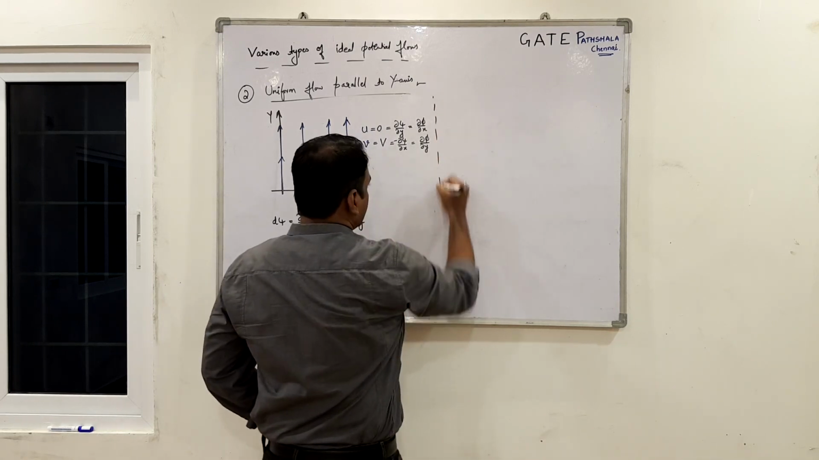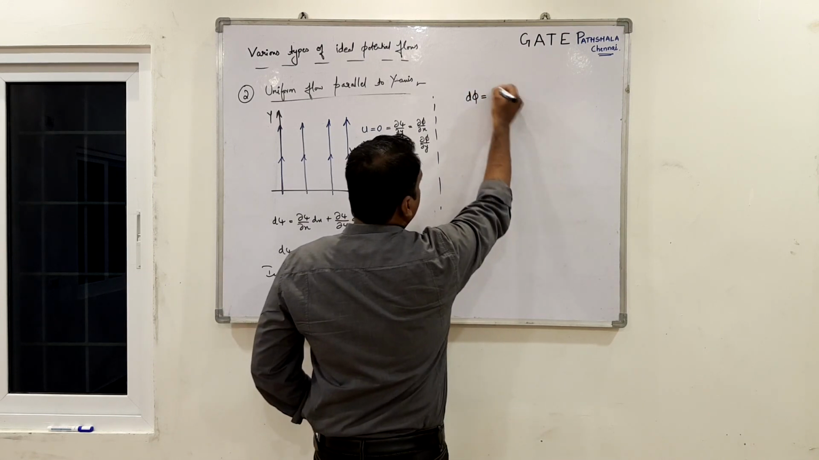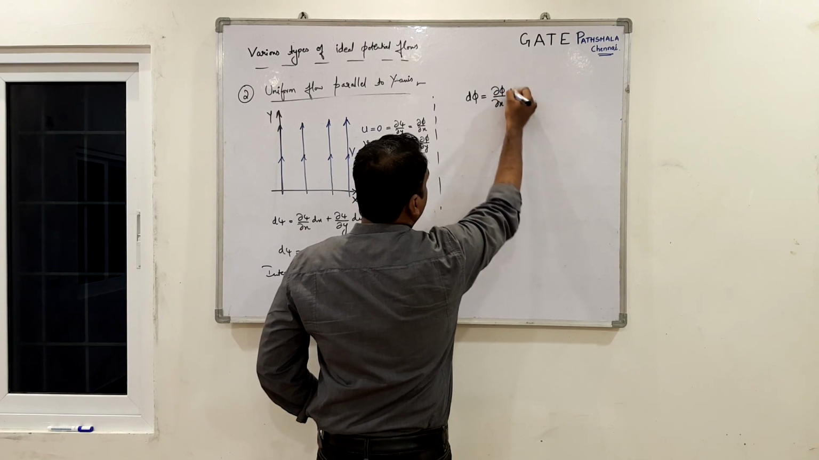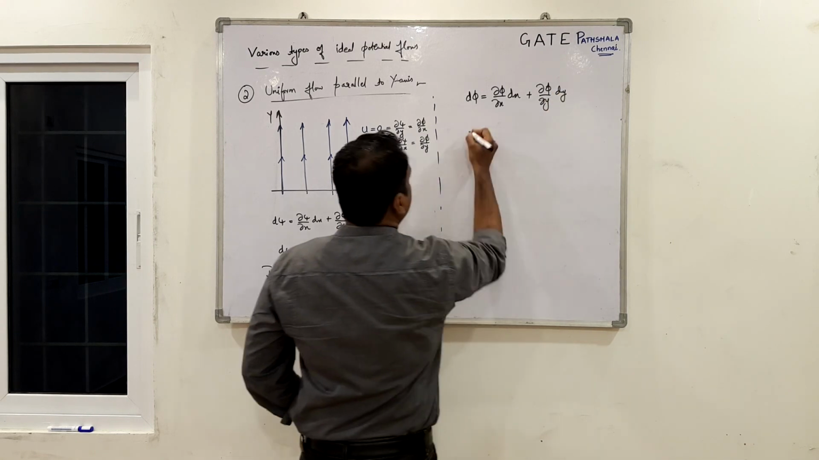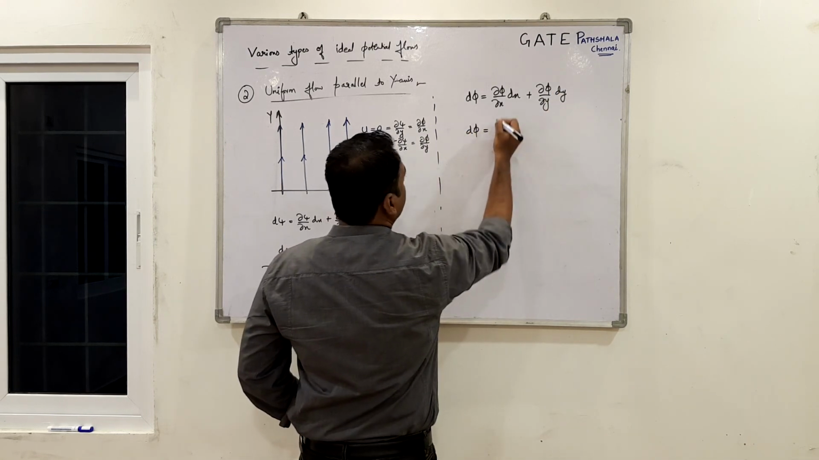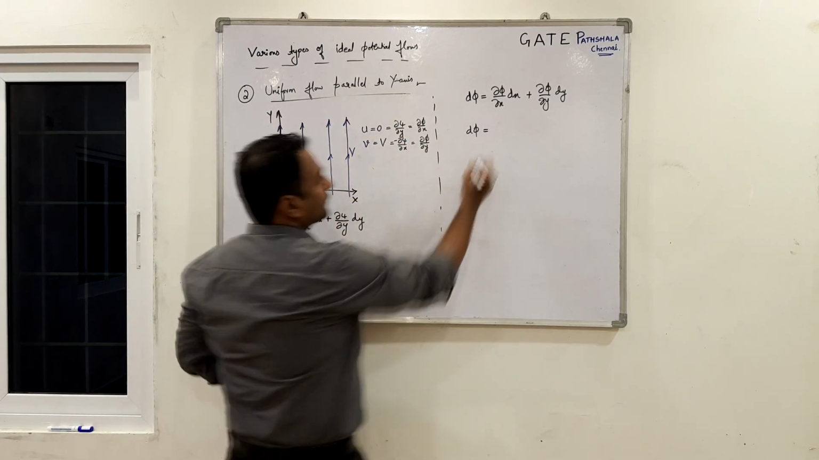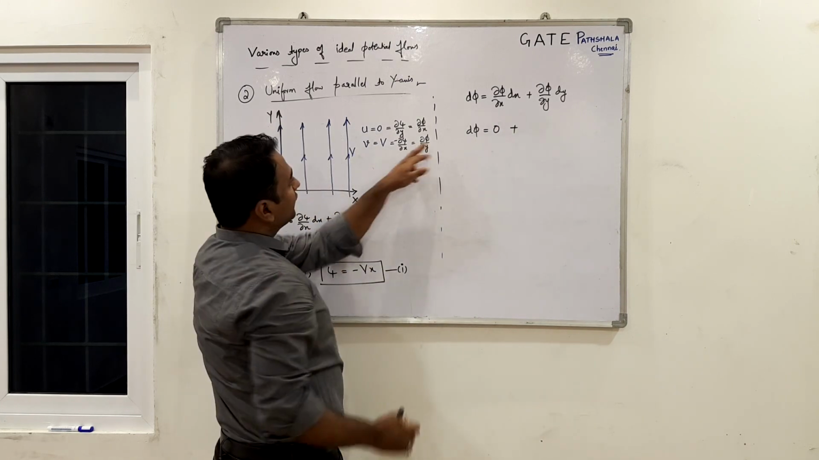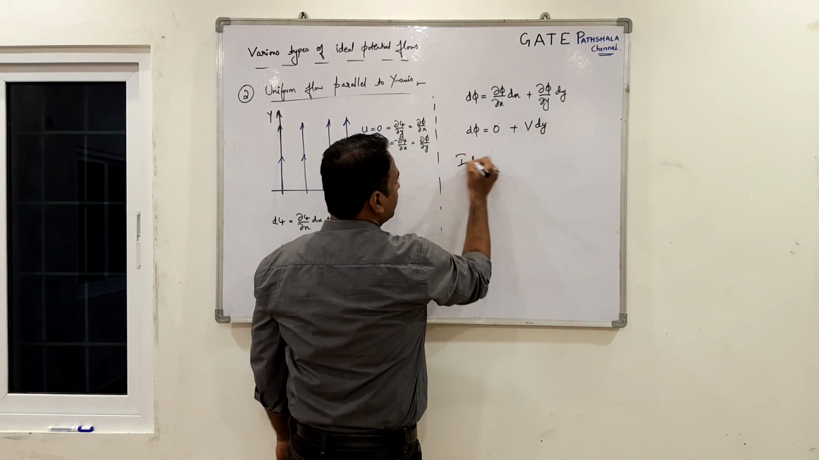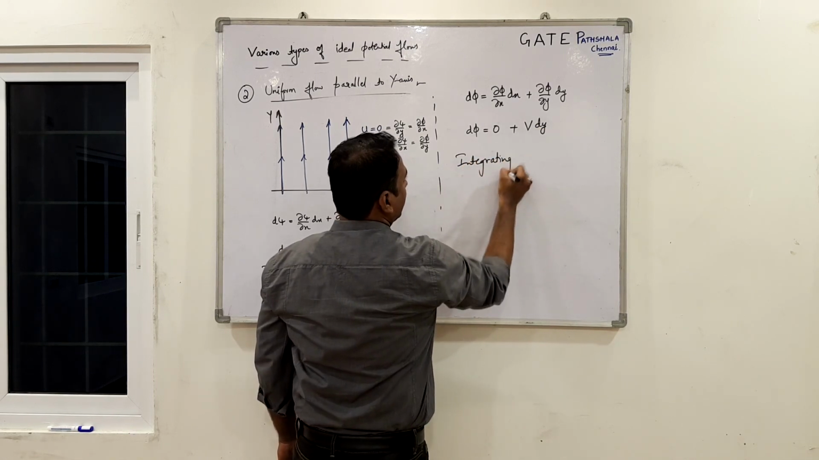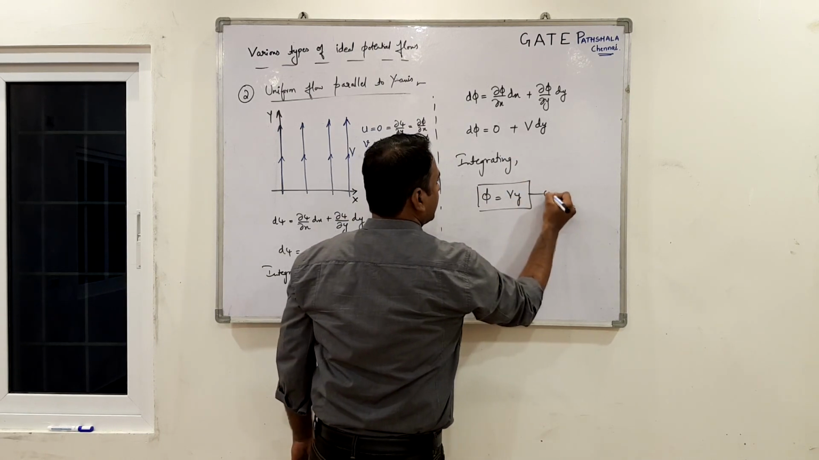Now the potential function d phi can be written as dou phi by dou x into dx plus dou phi by dou y into dy. What is dou phi by dou x? Dou phi by dou x is equal to 0. So you substitute here. Then what is dou phi by dou y? That is equal to v. So integrating, what do we get? Phi equals vy. This is our second equation for this flow.